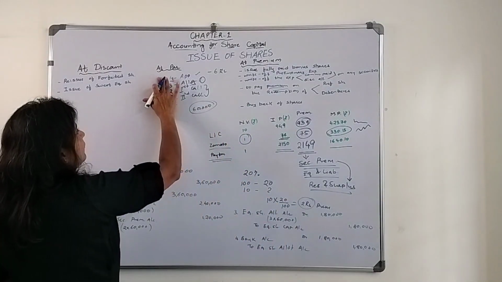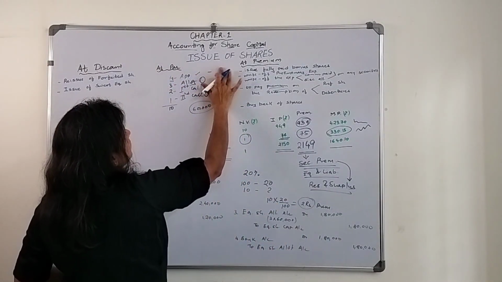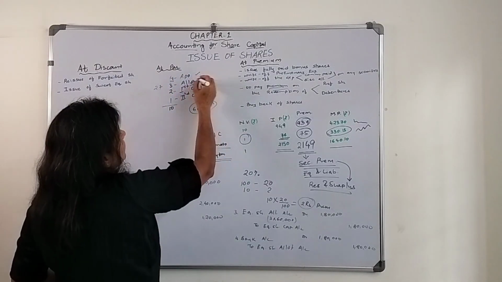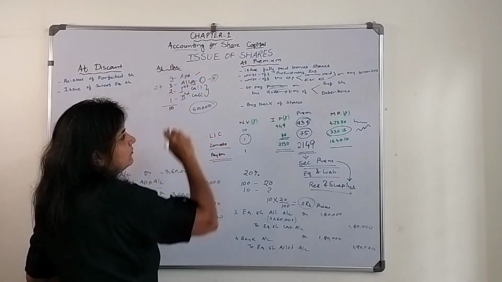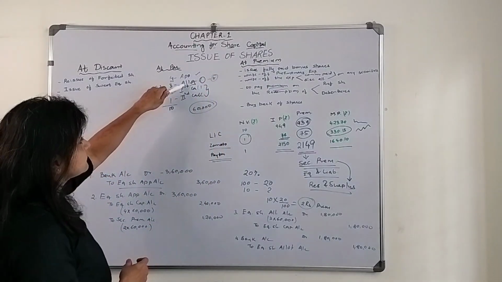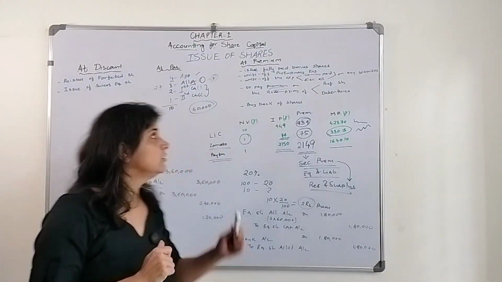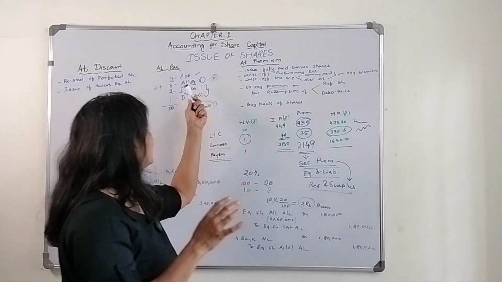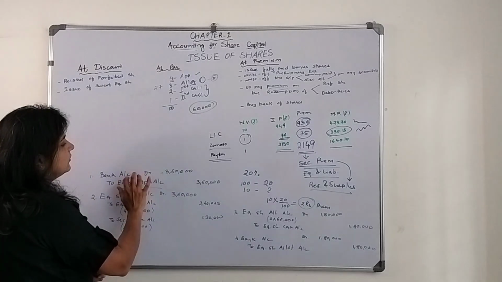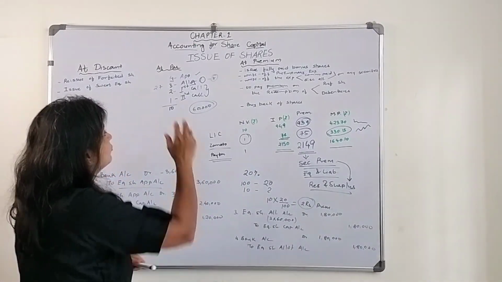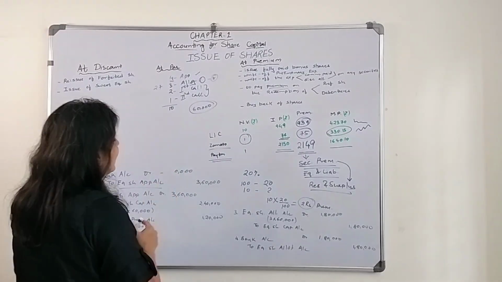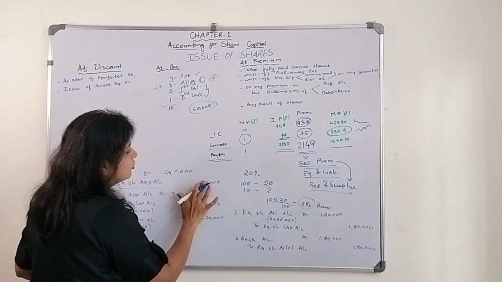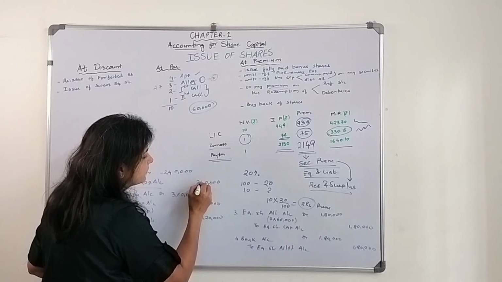But let's say they are not receiving this at the time of application, they are receiving it at the time of allotment, 2 rupees. So allotment, how much will they ask? 5 rupees. Fine, 2 rupees will get added on to the allotment amount. At application, they are asking only the face value. What will be the entry? First they will receive the application, so bank account debit 2,40,000, this is the application amount they received, to equity share application account.